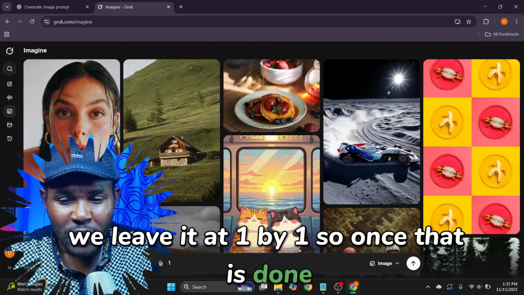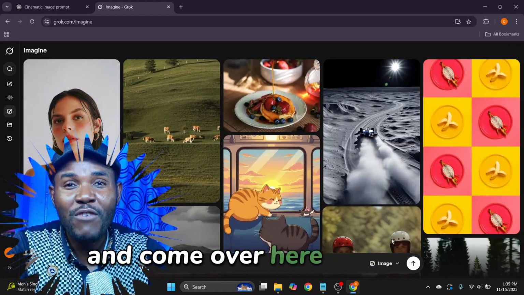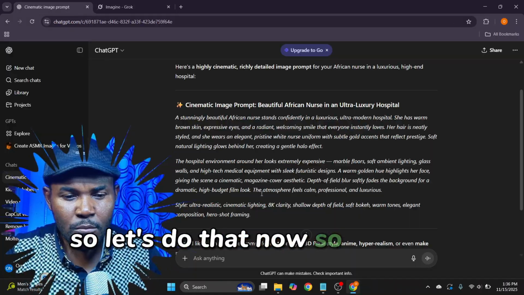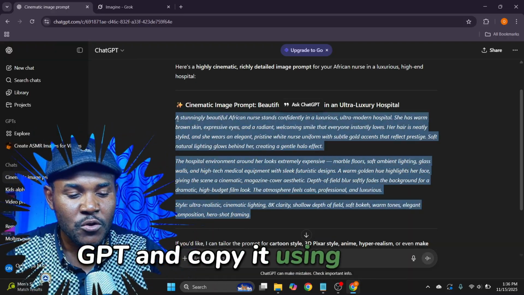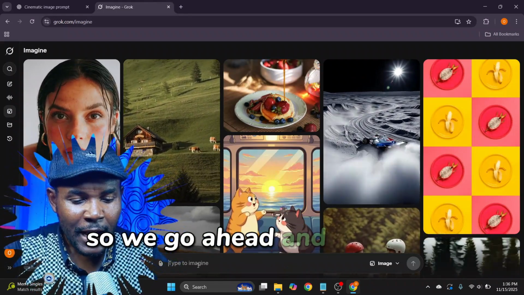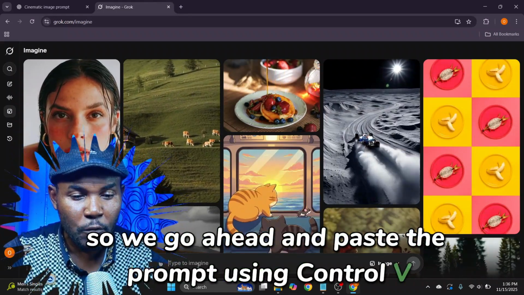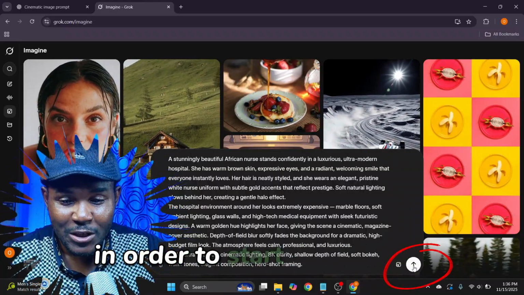So once that is done, you can now go back to ChatGPT and copy your prompt and come over here and paste it. So let's do that now. So we select our prompt from ChatGPT and copy it using Ctrl+C. We are back here on our beautiful Grok. So we go ahead and paste the prompt using Ctrl+V. The prompt has been pasted. We go ahead and click this button in order to start generating it.